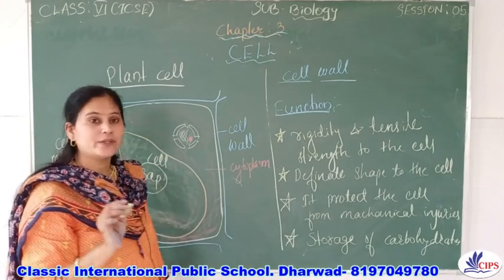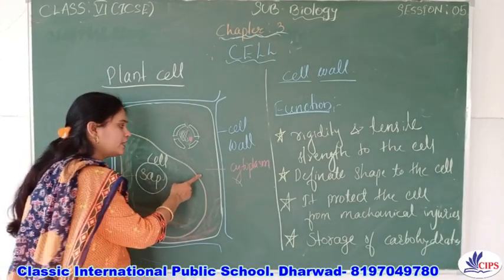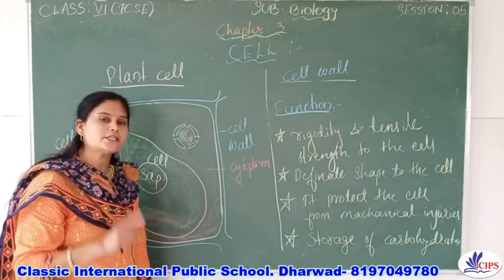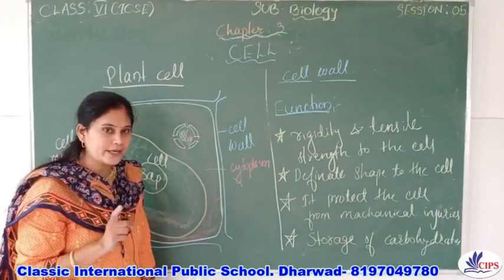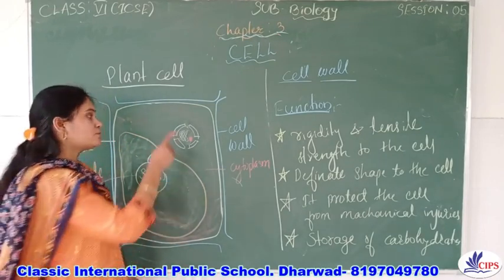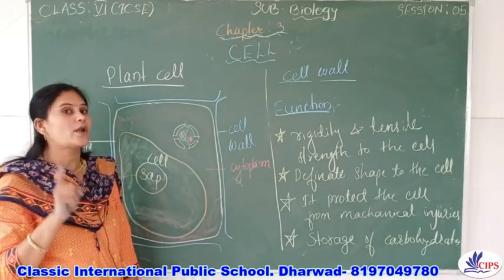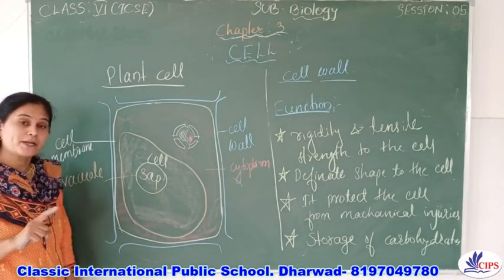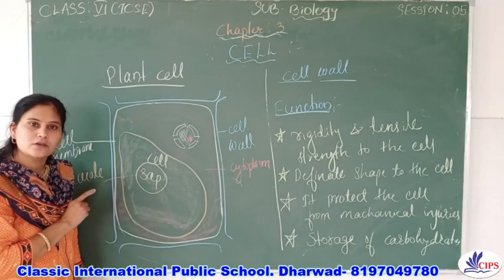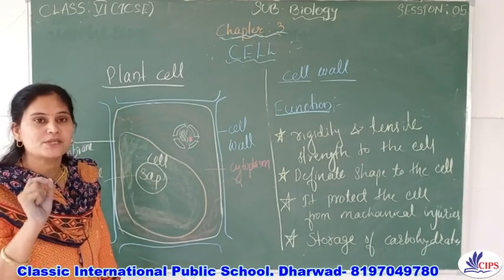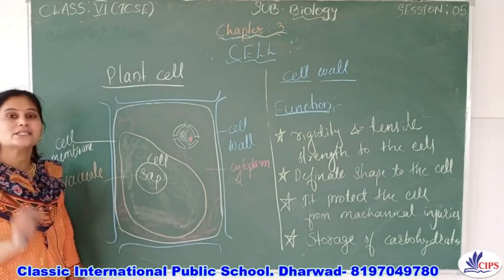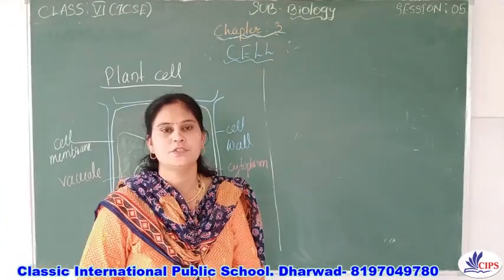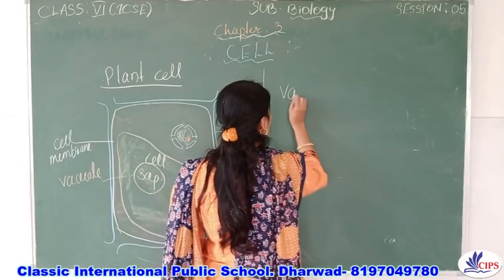So differentiate between these. Remember children, the liquid or fluid-like substance which is present in the cell is called the cytoplasm. The fluid which is present in the nucleus is called nucleoplasm. And the fluid which is present in the vacuoles is called cell sap. It is called what? Cell sap.